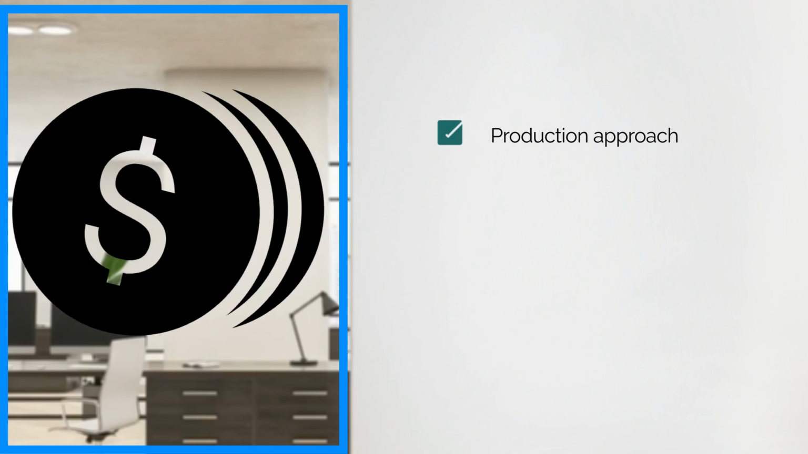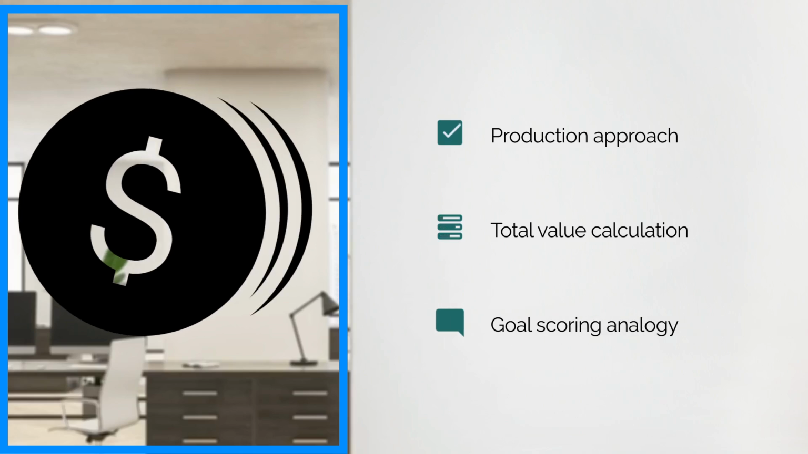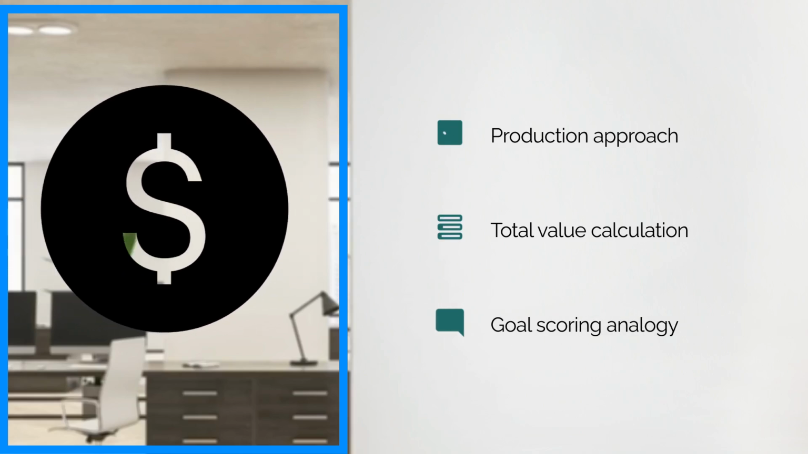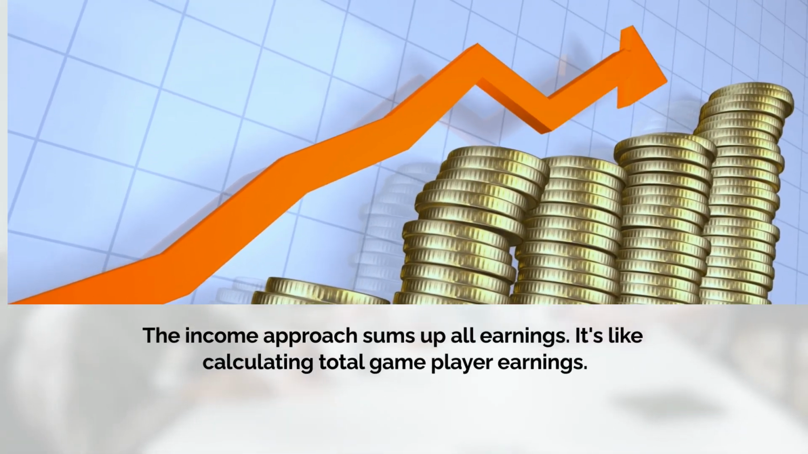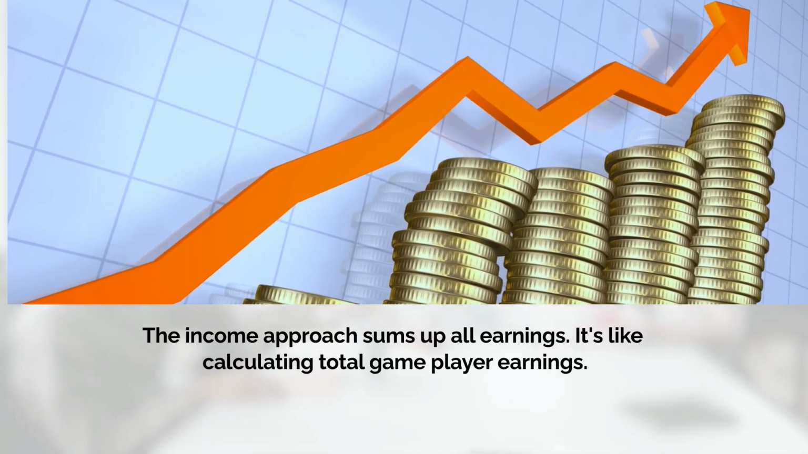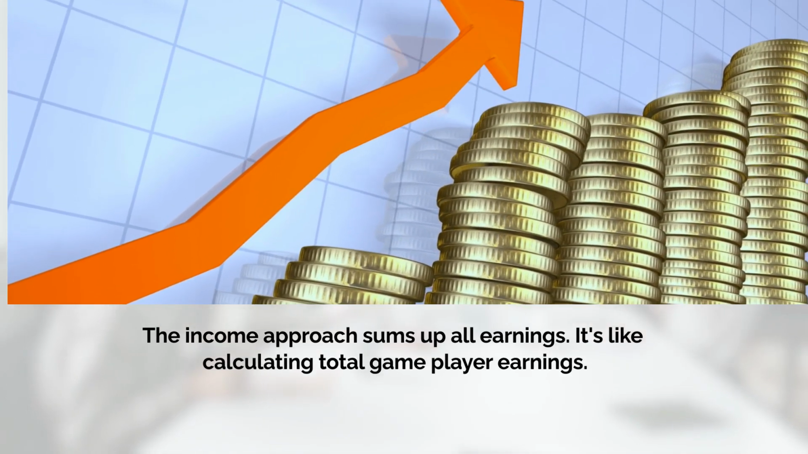First, the production approach, which adds up the total value of everything produced. It's like tallying every goal scored in a game to determine the final score. The second method is the income approach. Think of it as adding up all the money people earn, from wages to profits. It's akin to calculating the total earnings of all the players from the game.